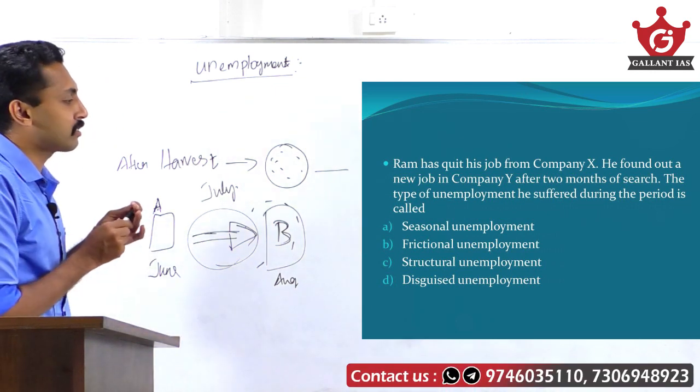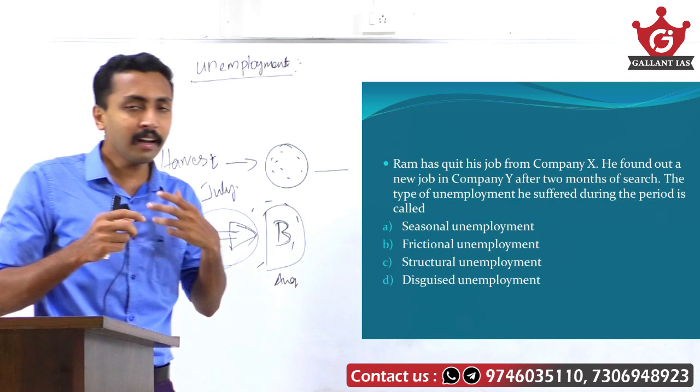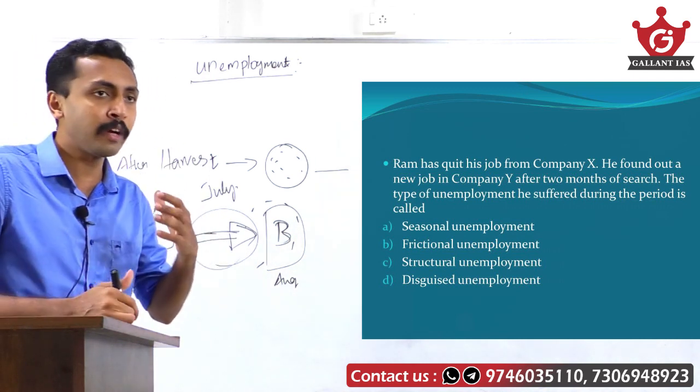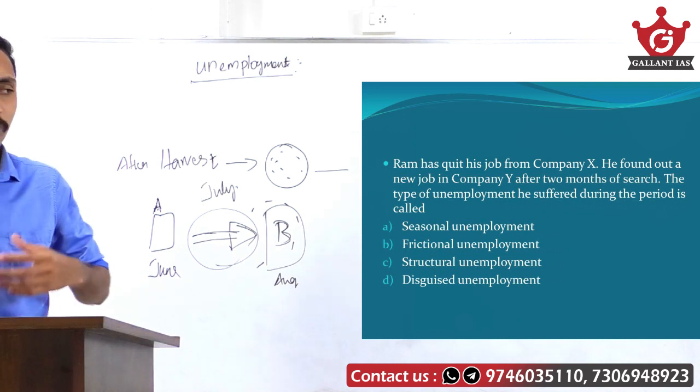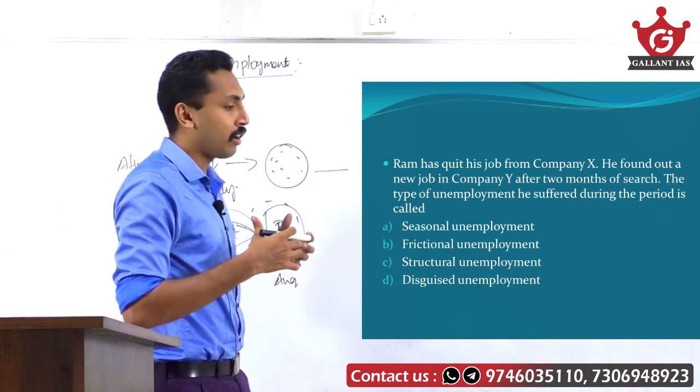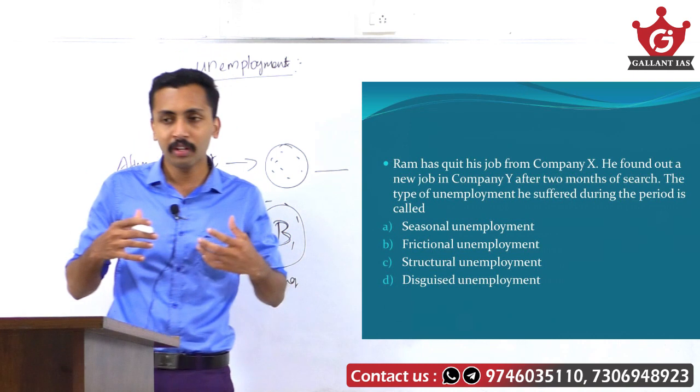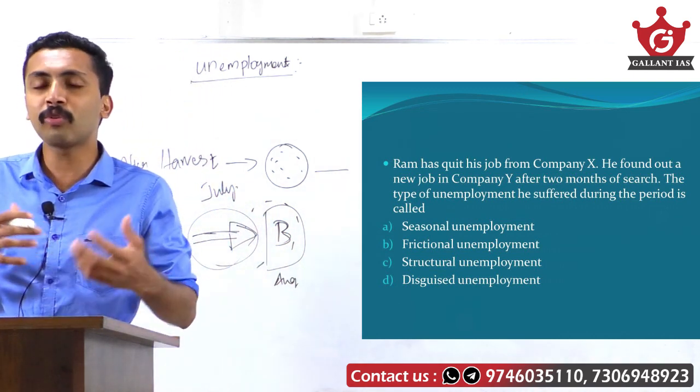Then structural unemployment. Structural unemployment is because of the mismatch between the employment available and the skills available. Those who are skilled are not working in areas according to their skill.